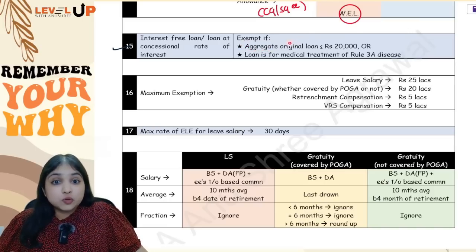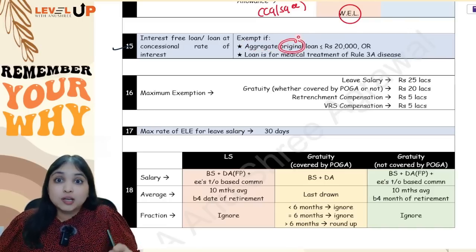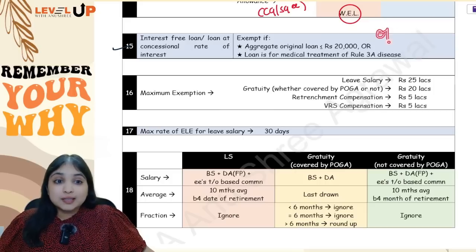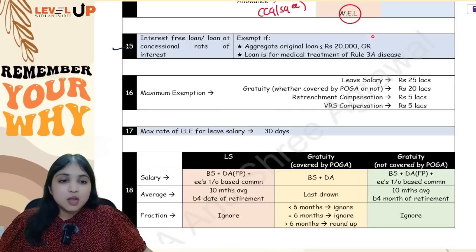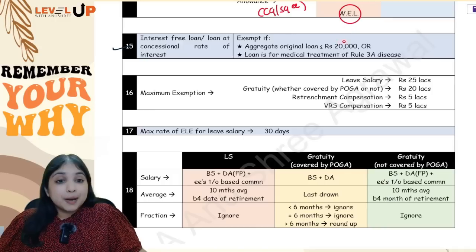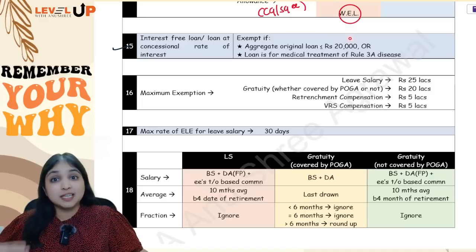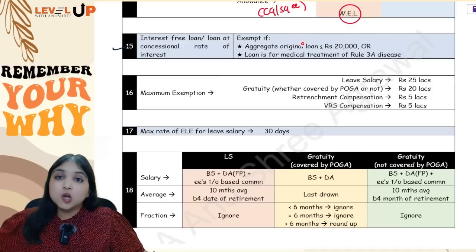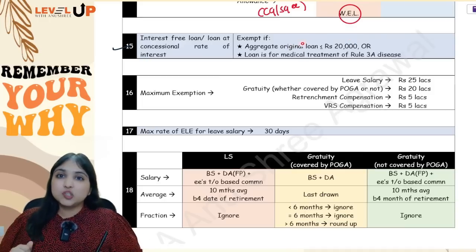Then you are supposed to look at the aggregate original loan and not the outstanding loan. See, you need the outstanding loan amount to calculate the taxable value of the perquisite. Okay, outstanding loan amount into interest saved by the assessee, that only will be the taxable value of the perquisite. But for this 20,000 number, you don't consider the outstanding amount, you consider the original amount. Original amount means long back when the employer had given the loan, how much loan had he given.